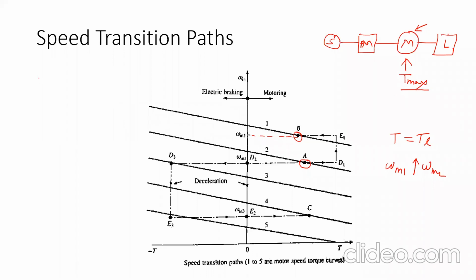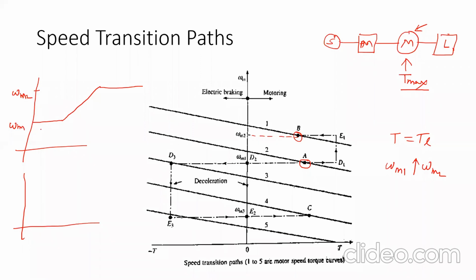Okay, suppose I will show it graphically here. Suppose the machine is running with a particular speed. Now I have to raise the speed to a new speed. For example, this is the speed equal to omega m1, and now I want to raise the speed to omega m2. The torque produced by the machine will be like this.